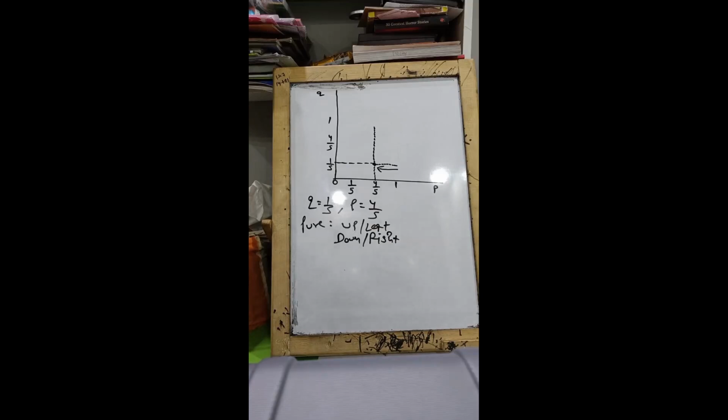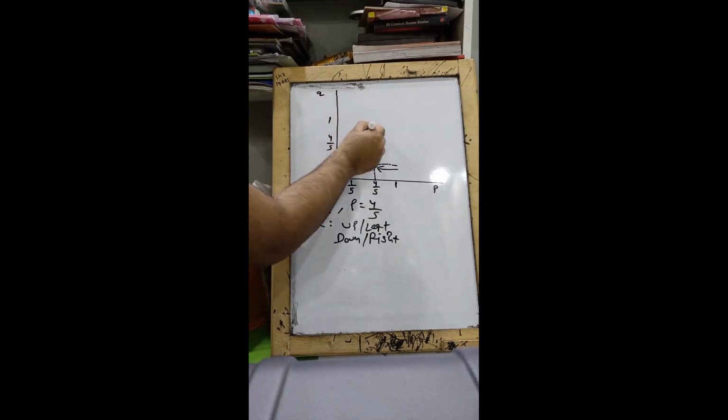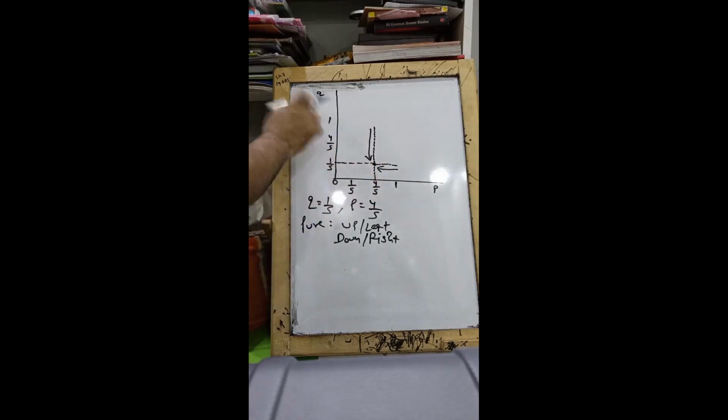Now, seeing what the other player is doing, he should also act accordingly. And in this case, since the Nash equilibrium was down and right, the other player should increase 1 minus Q. That is, he should also go down. So you've got to be smart. See, you plot these points, great. But then when it comes to having those best response functions, you need to go to your pure strategy Nash equilibrium and then decide what should be done.